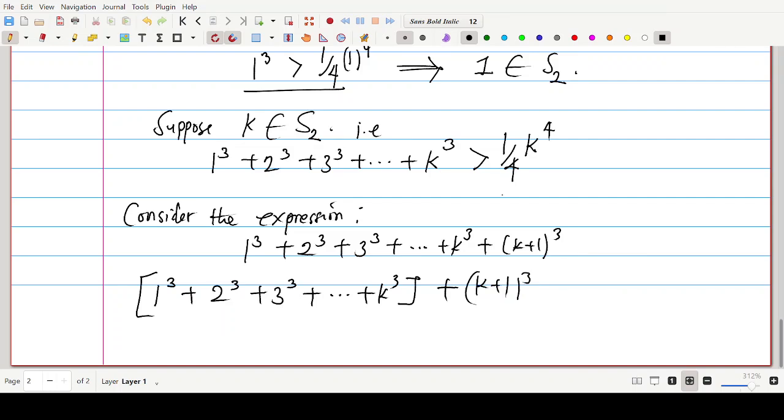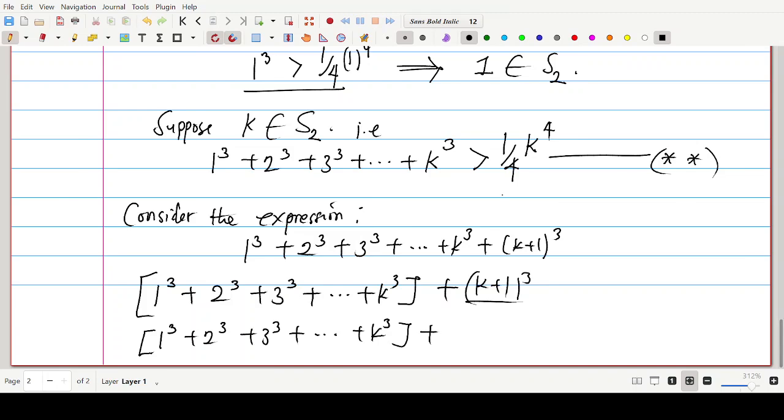Now, from our supposition, let me call this star, all right? From this, we can fashion the inequality. We can write this as 1 to the power 3 plus 2 to the power 3 plus 3 to the power 3 plus dot dot dot plus k to the power 3, then we think of this as adding k plus 1 to the power 3 to both sides of star. If we do that, we shall have this plus k plus 1 to the power 3 bigger than 1 over 4 k to the power 4 plus k plus 1 to the power 3. Hope you can see that.